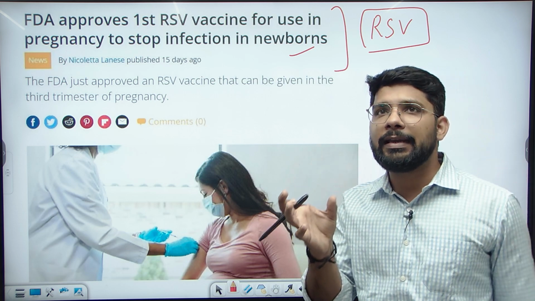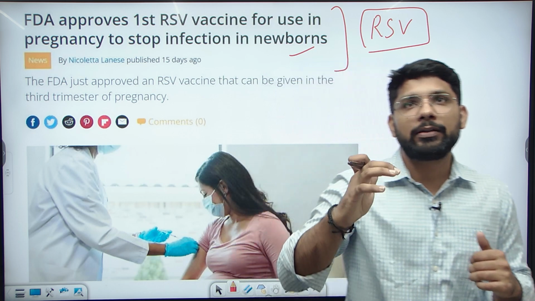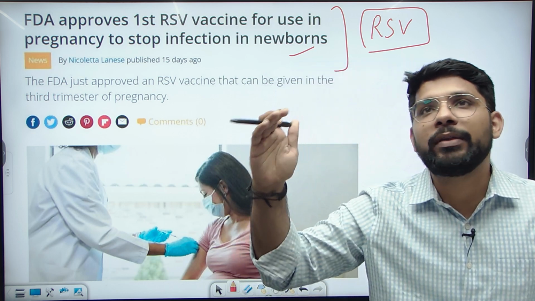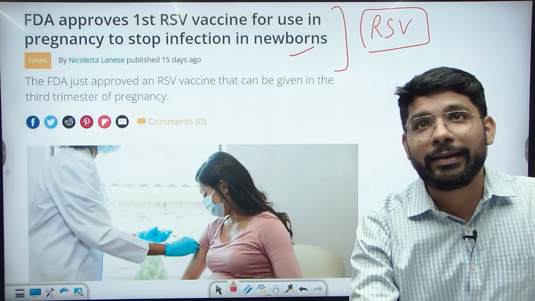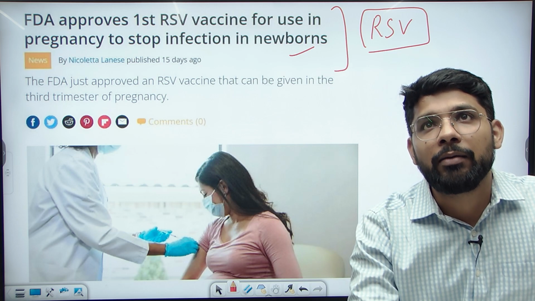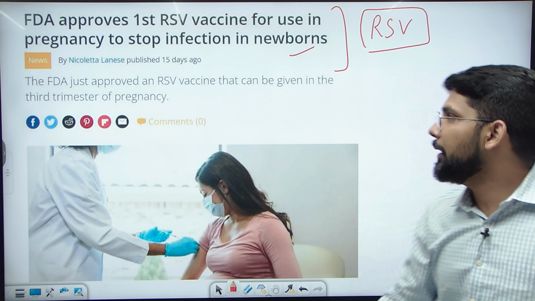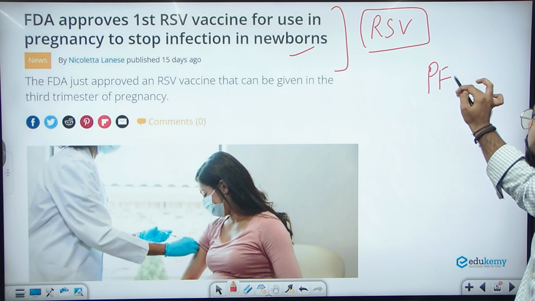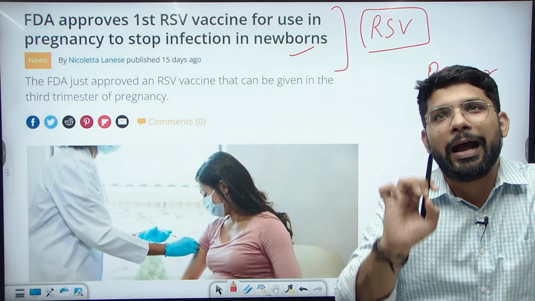The respiratory syncytial virus affects your lungs and causes bronchitis, asthma and some other diseases. It specifically affects children below the age of 2 years and also adults above the age of 60 years. Till now there was no vaccine for RSV, but recently an FDA-approved vaccine was launched by a company known as Pfizer.